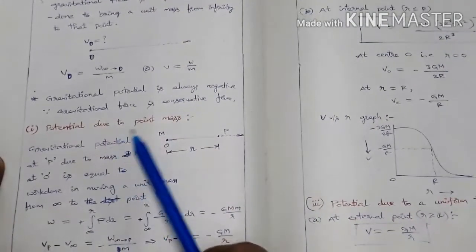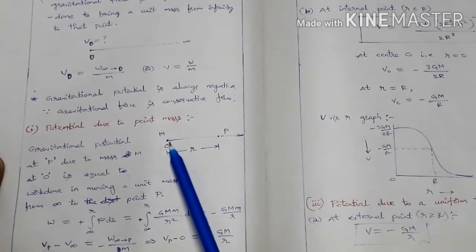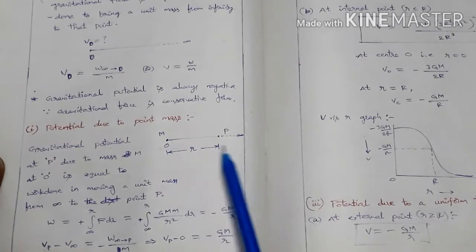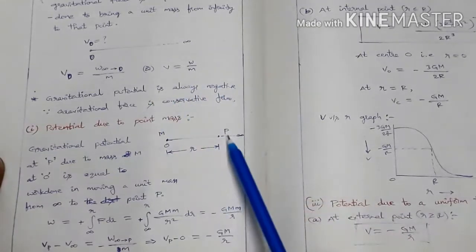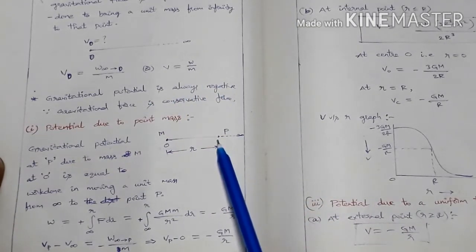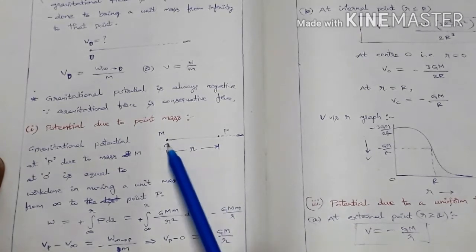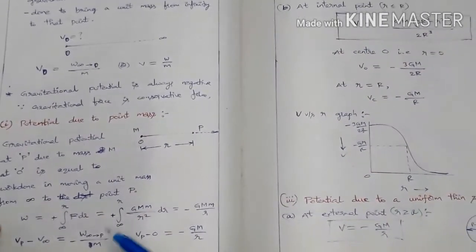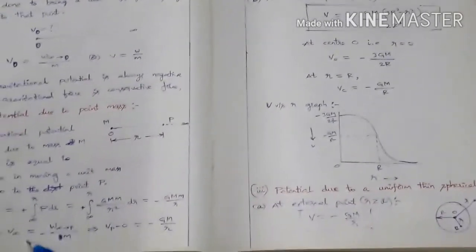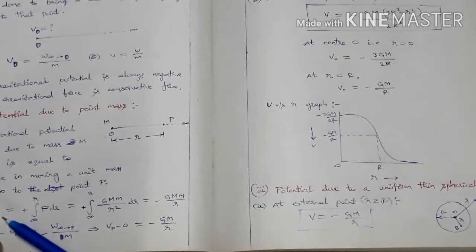Now potential due to a point mass. Let us consider a point mass capital M at a point O. Around this point mass, a gravitational field is created. In this gravitational field, we are interested to find the potential at a point P, which is at a distance R from this mass capital M. Now we have to find it using the definition. Work done W equals integral from infinity to R of F dr. What is F here? G M m by R square into dr. Solving this, we get minus G M m by R.